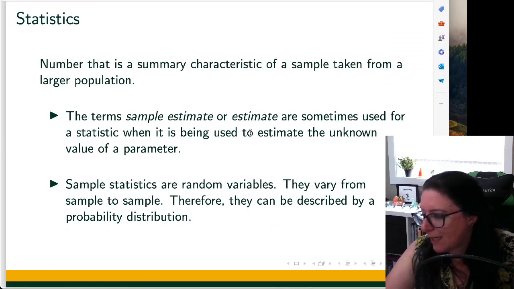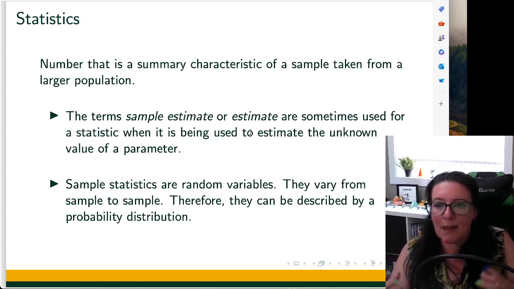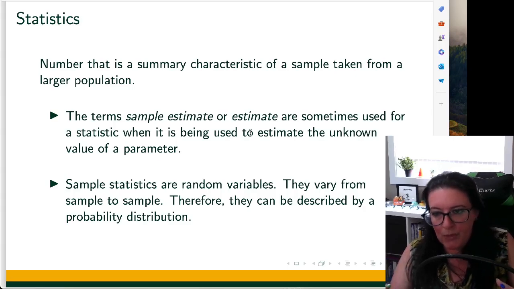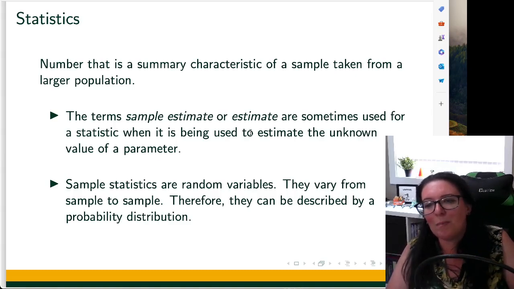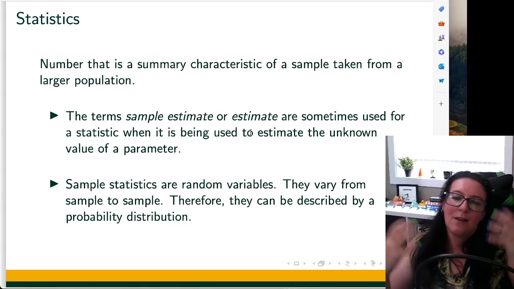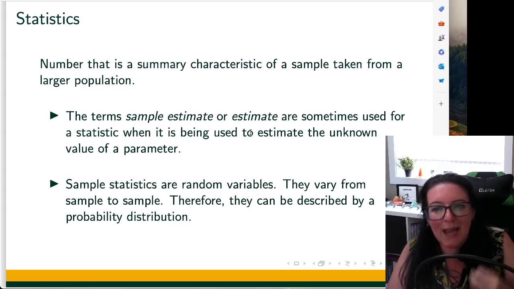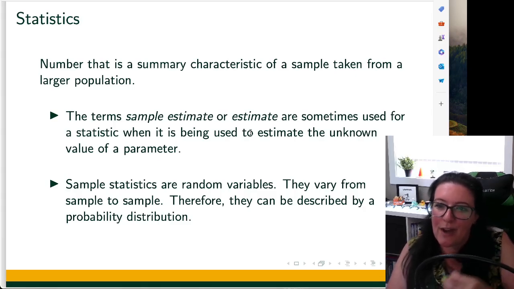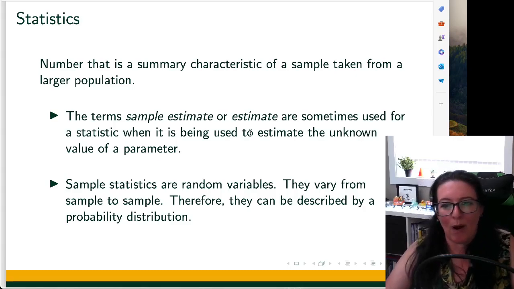So our statistic is going to be from that subset. It is from our sample, and it's going to try to estimate that unknown value of our parameter. But because every time we take a sample, we're going to get a different group within that sample, it'll give us a different statistic. So the proportion that are left-handed, depending on who you grab to be in your sample, is going to give you a different percentage. So sample statistics are random variables. They are going to vary from sample to sample. And because they are random variables, we can describe them with probability distributions.